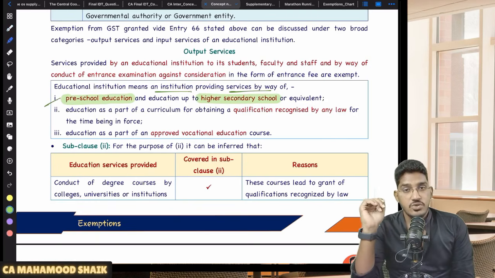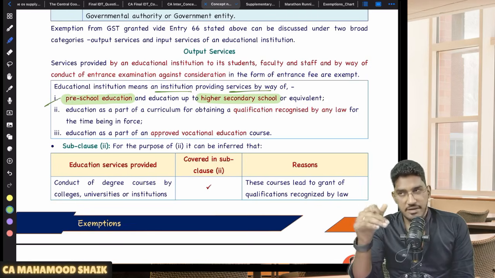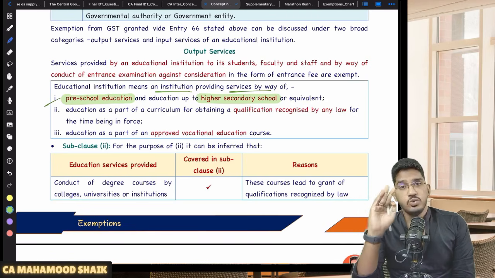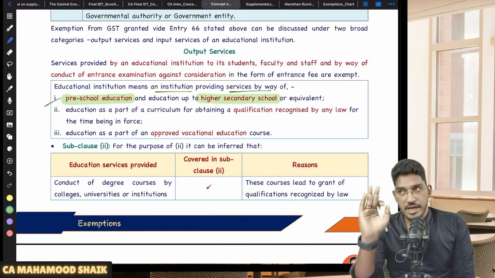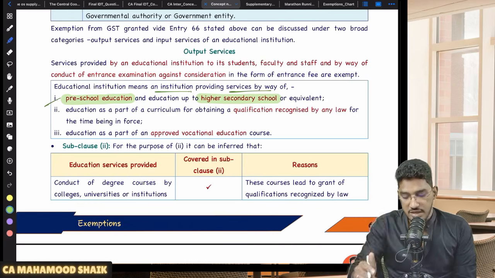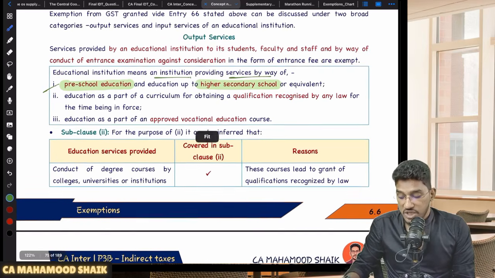Sir, what is higher secondary school? Class 12. So starting from preschool education, like we have nursery and all, and preschools also. Starting from preschool education up to class 12, basically schools and intermediate colleges up to class 12, whatever coaching institutes, whatever education institutions are there, they will qualify as education institutions,